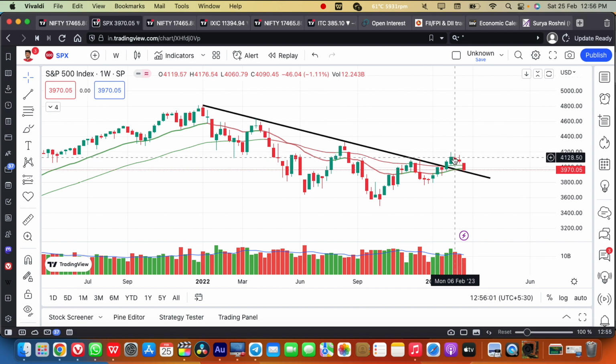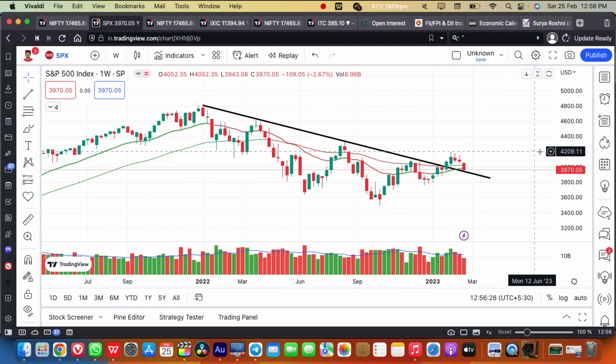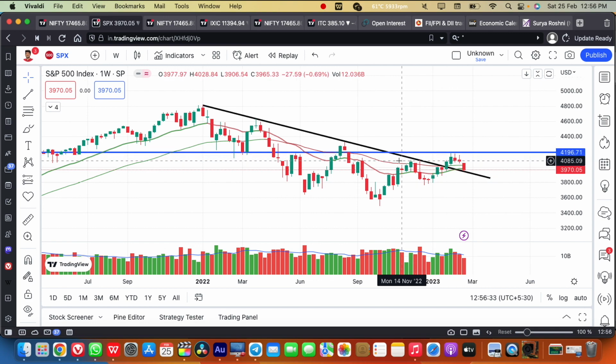This selling pressure is mainly because the weak holders were taking their targets and booking their profits. That's what it is showing: the selling pressure is created, the volume is coming down, and it is also getting rejected from this trend line. As long as it stays above this black trend line, the S&P 500 will stay positive. Any breakout above the 4,200 level, then the stage 2 uptrend momentum will continue in the S&P 500.